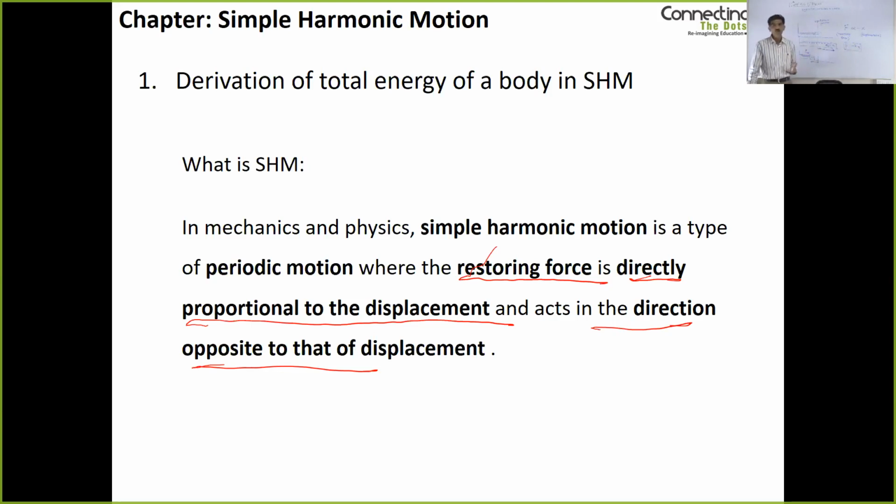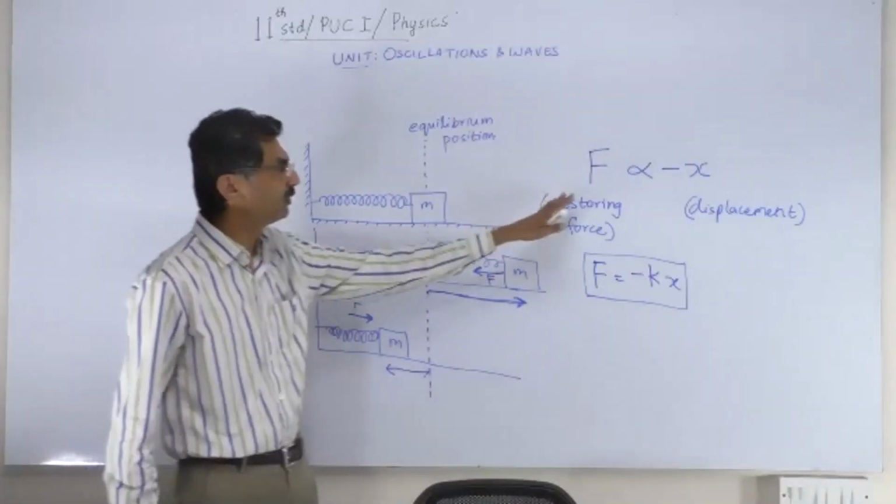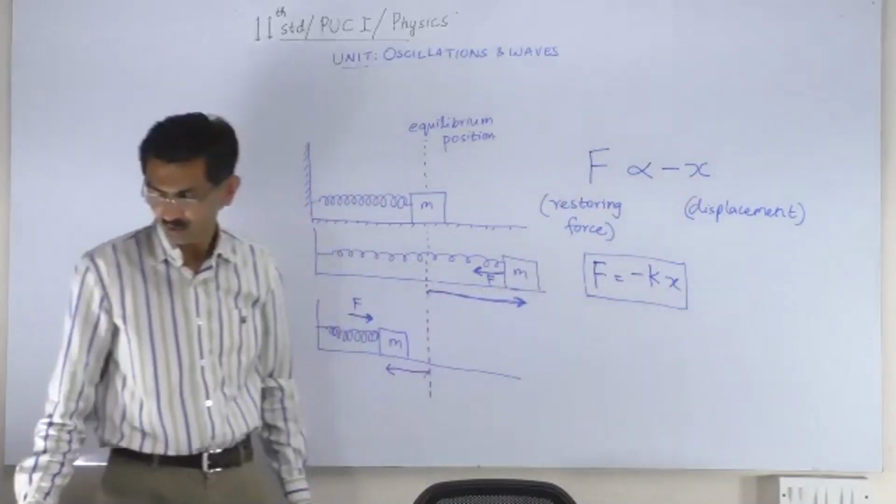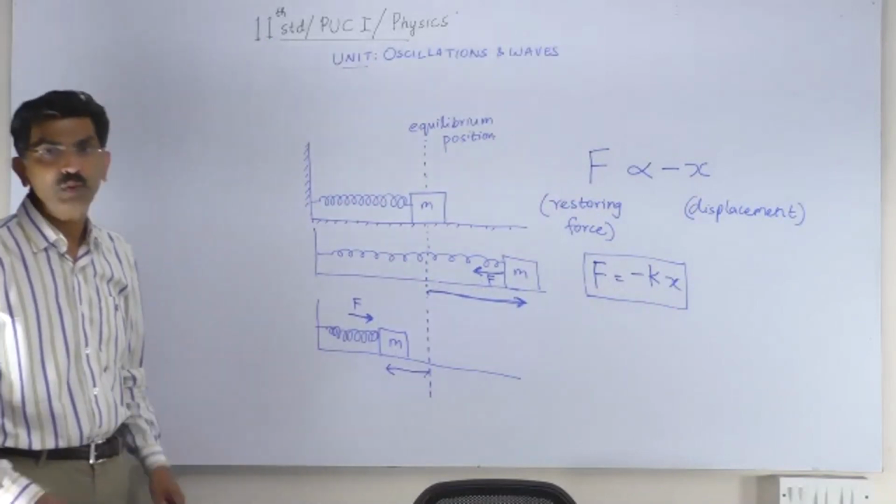So any body which is subject to a restoring force which is proportional to the displacement and is opposite in direction to the displacement will execute simple harmonic motion. And that is the meaning of this definition. So F is directly proportional to minus x. F is equal to minus Kx, where K could be called the spring constant.